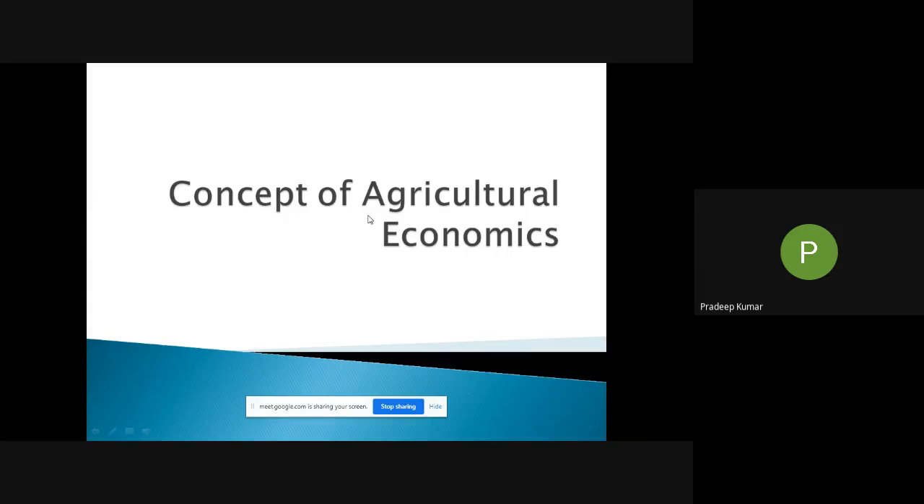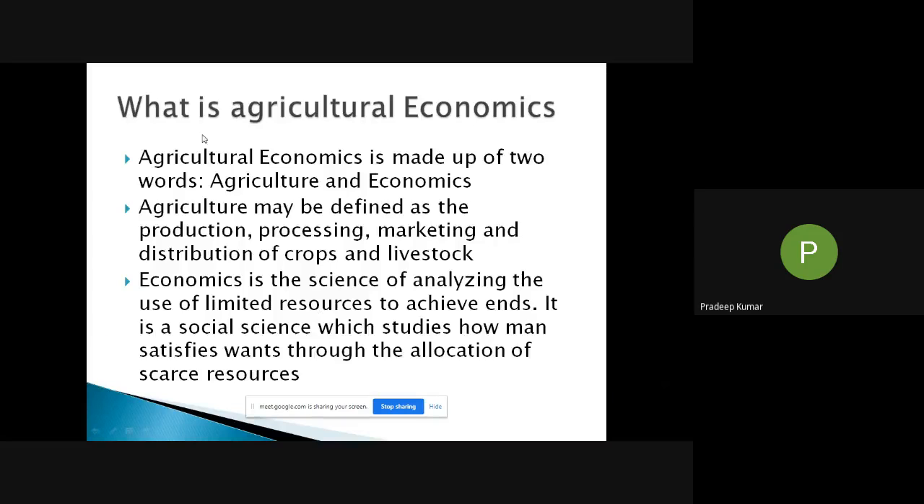As you know, the title agriculture economics is made up of two words: agriculture and economics. So we need to define the two words separately first. What is agriculture, that we are going to define now?